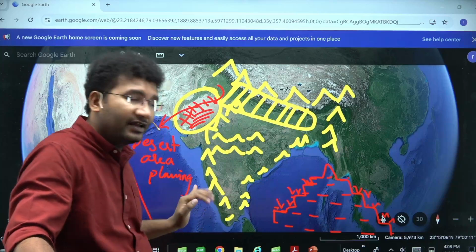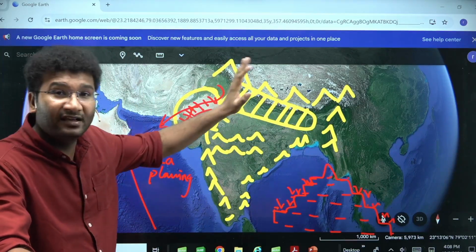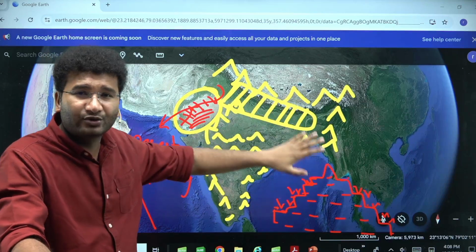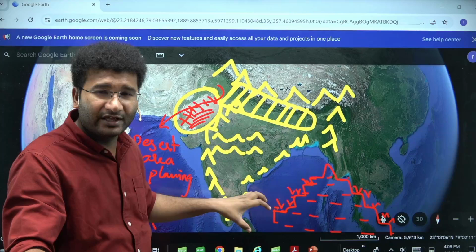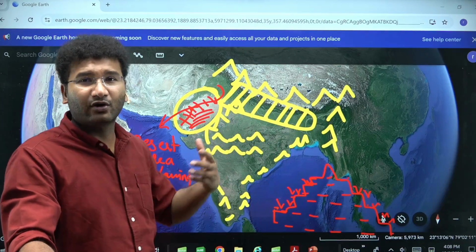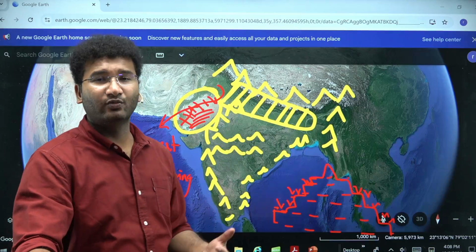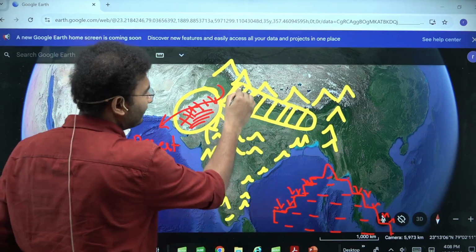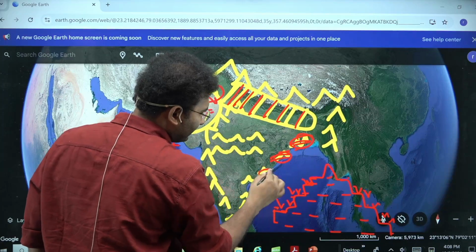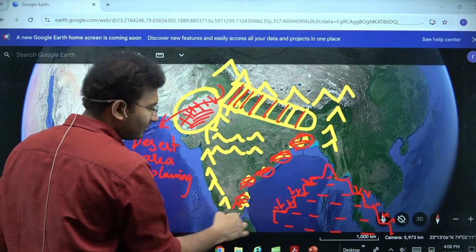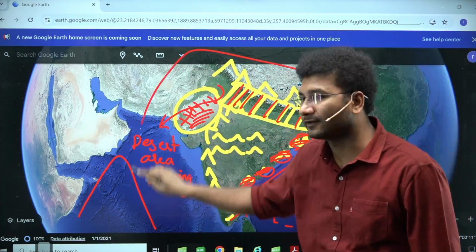The islands, island development program; likewise deserts, desert development program; mountains, hill area development program, where you wanted to store the water, right? Drip irrigation systems in the deserts, likewise drought prone area. Wherever you had water intensive, the crop intensity has been increased. Wherever the potential of water is there you went in for green revolution. These are the areas of green revolution. Wherever you had good soil, eastern parts of India, you went in for green revolution. Now this is how the planning across various parts of India is done, right?